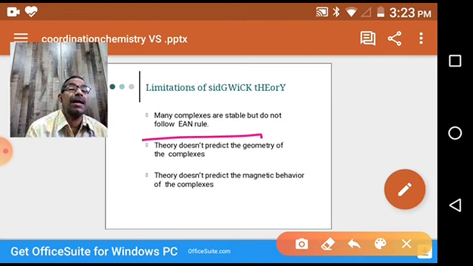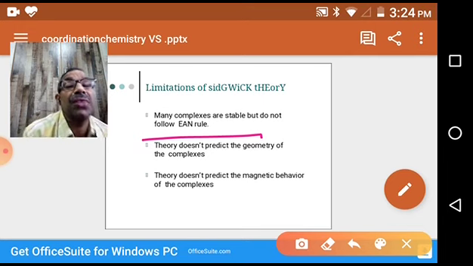The theory doesn't predict the magnetic behavior of the complexes. This theory doesn't explain why some complex compounds exhibit magnetic properties and why some do not, that means diamagnetic. Why are some compounds diamagnetic and some complexes paramagnetic with the same ligands or the same geometry? If the ligand changes, the magnetic property also changes in some instances. The magnetic properties are not explained by this theory. These are the major limitations of Sidgwick theory.